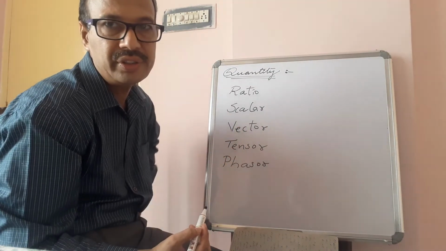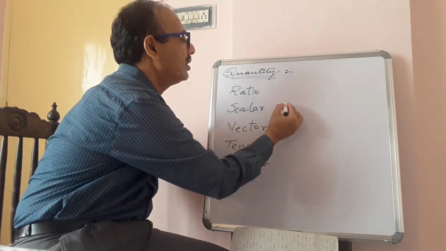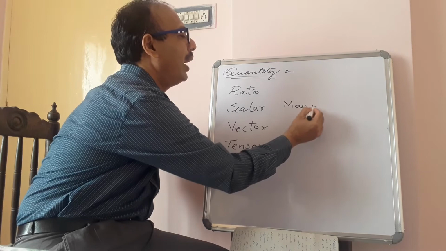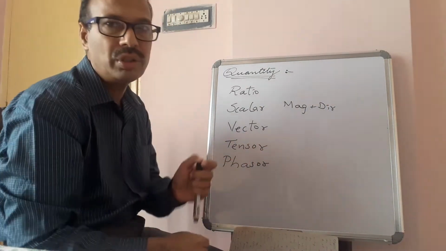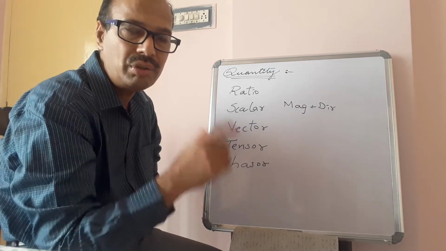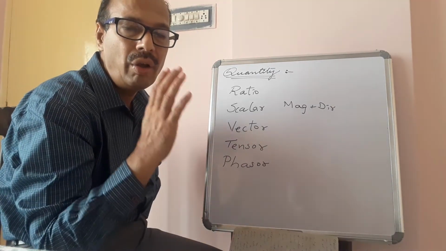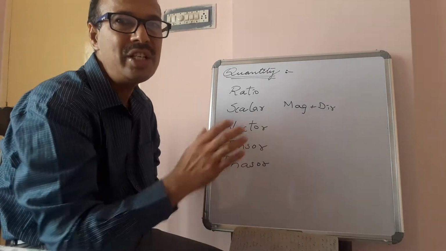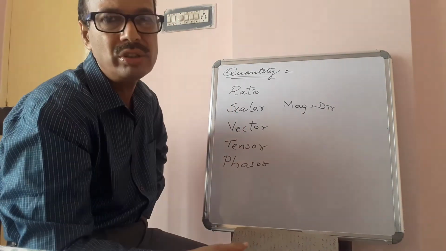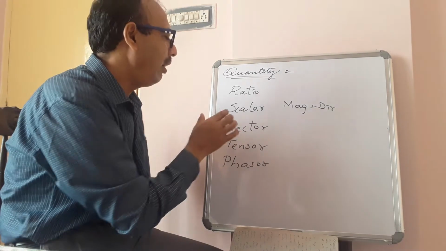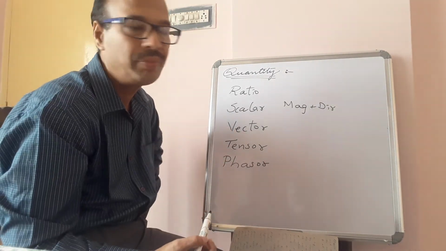Vector quantities are the quantities which have both magnitude and direction. There are certain quantities for which, in order to describe them, we need to mention their direction. Such quantities are known as vector quantities.